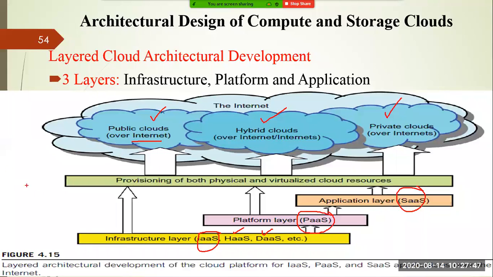So if you see, the bottom layers are your infrastructure as well as platform, and another is applications. On the other side, these types of services can be accessed in public mode, private mode, and hybrid mode. Between these two layers, public, private, and hybrid on one side, and infrastructure, platform, and application on the other, you have a middleware kind of thing, that is nothing but your virtualization layer, which is provisioning both physical and virtualized cloud resources to the customer. So this is one type of architecture, or you can say the interface between the deployment model and the service model.